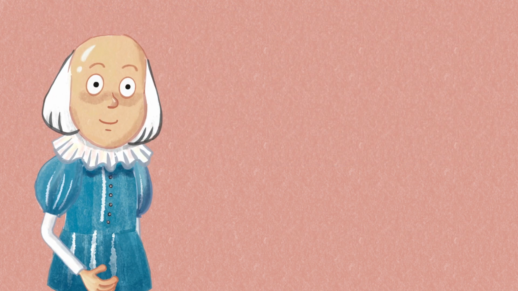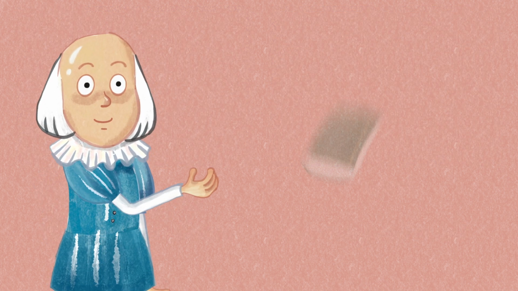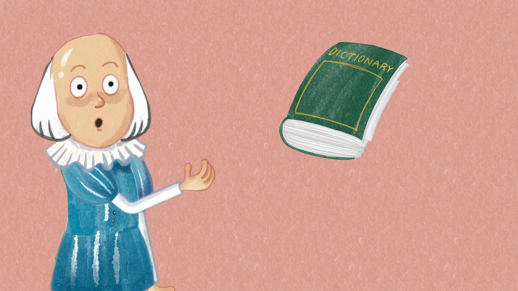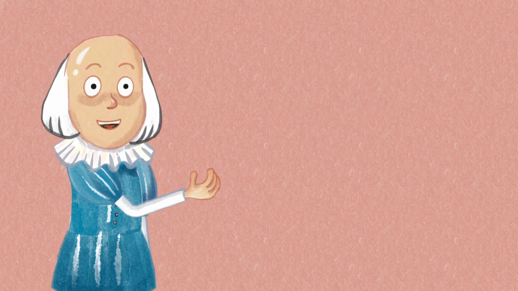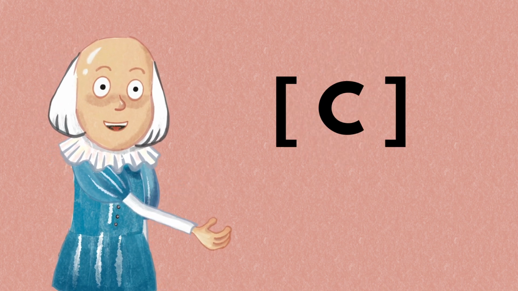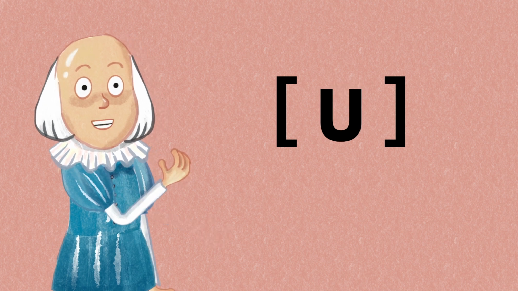If you're frustrated about countable and uncountable nouns, dictionaries are always there to help you. Usually, countable nouns are labeled as C and uncountable nouns as U on paper dictionaries.